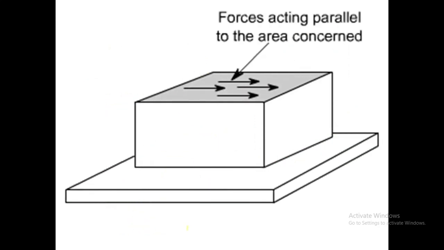Another example is given here. This is a body. On that body, forces number 1, 2, 3, and 4 are applied, and all those 4 forces are tangential or parallel to the plane of the body, and due to these 4 forces some stresses are developed here, and those stresses are called shear stress, and these loads are called shear load.